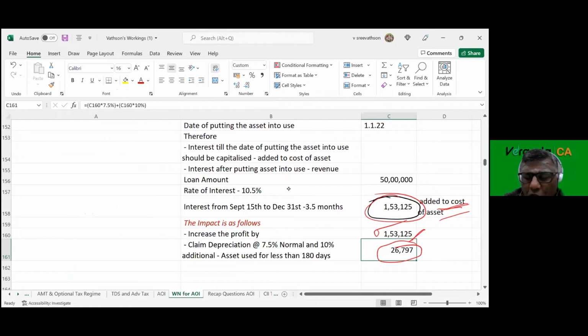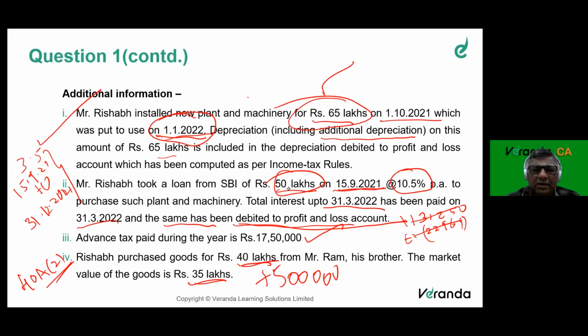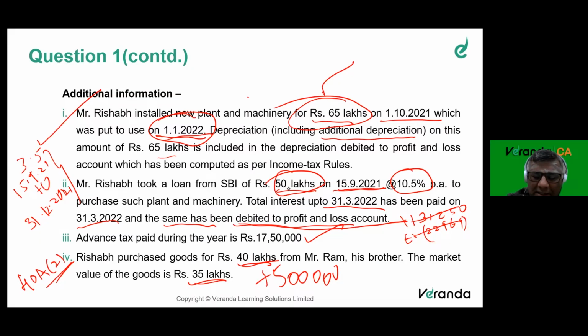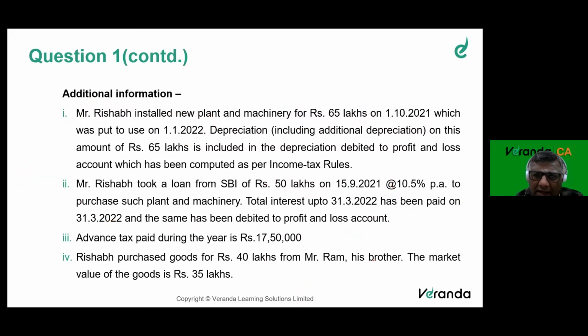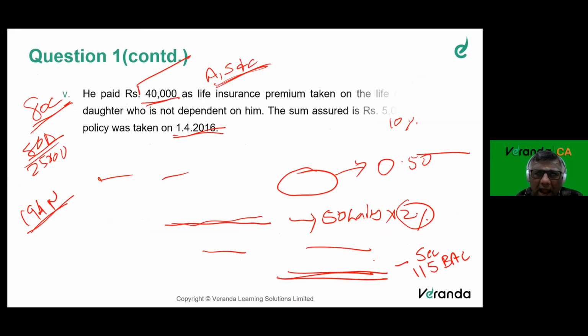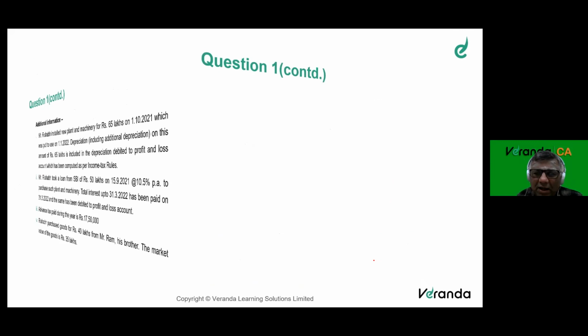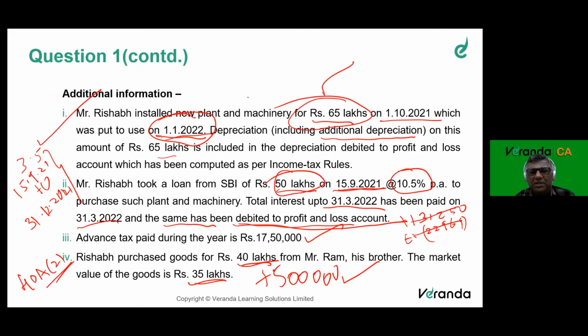Reduce 26,797. Add back 5 lakhs. So from there, I will get my business income.